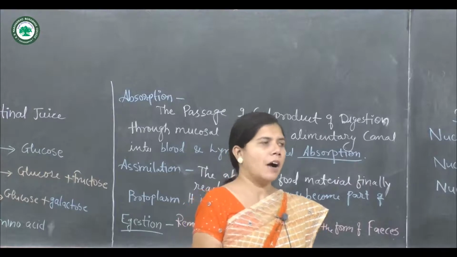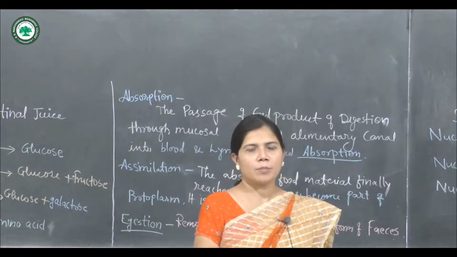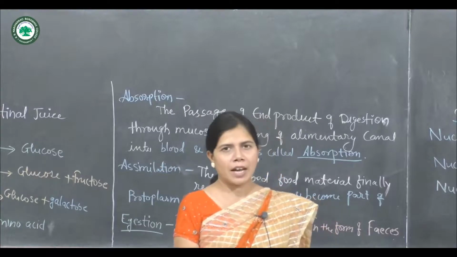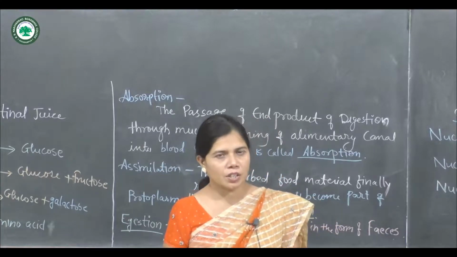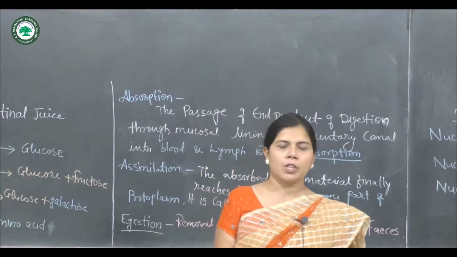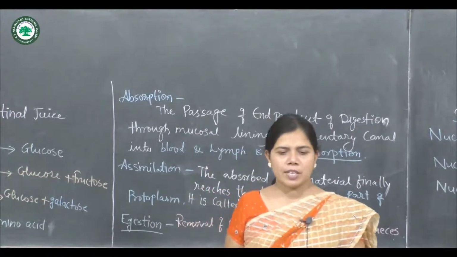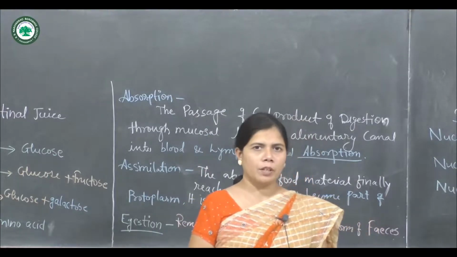And lastly, after assimilation, there is egestion. It is the last process of the human digestive system, in which undigested waste material in the form of feces is removed from the body.